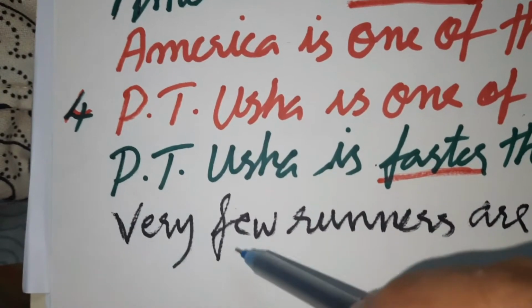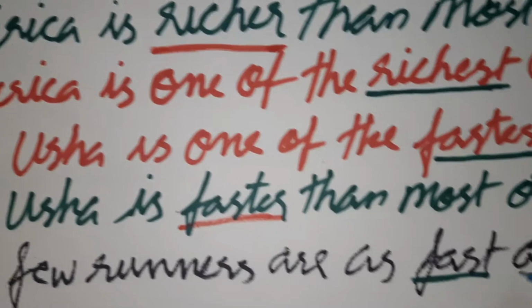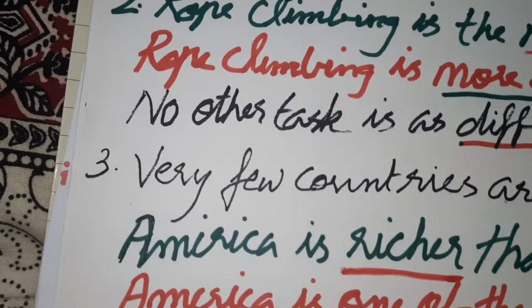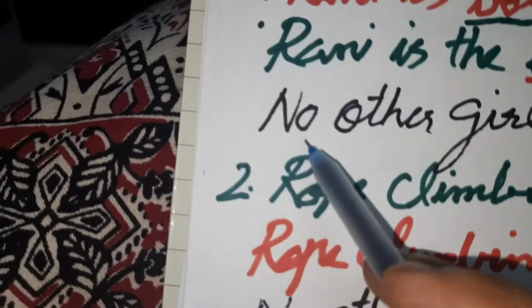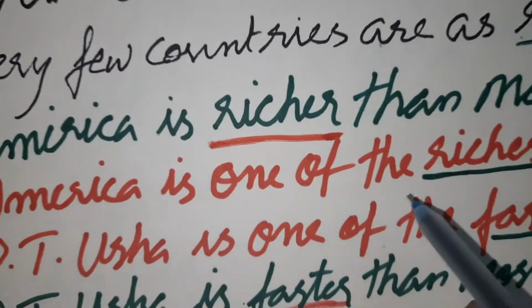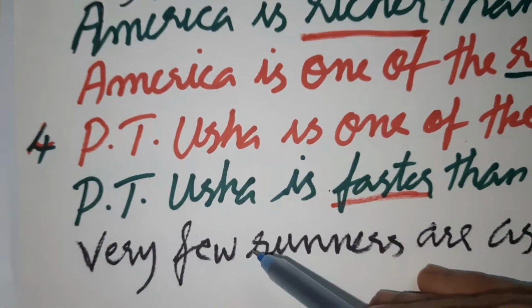See, starting with "very few." Very few runners are as fast as P.T. Usha. If it is in the normal format, we should start the positive with "no other." So here it is the "one of the" format. So we are using "very few."